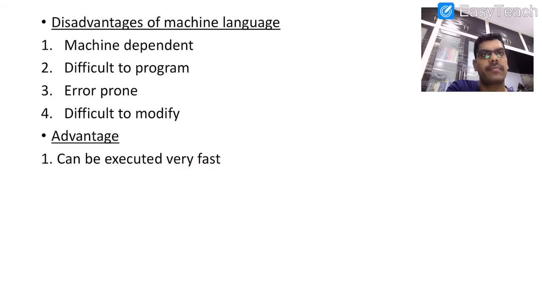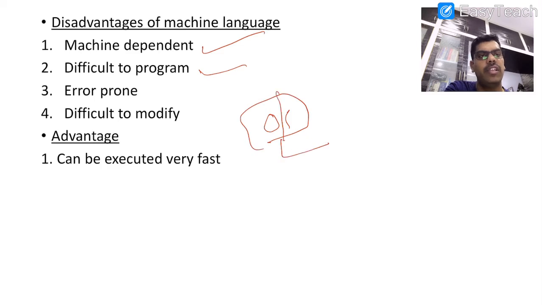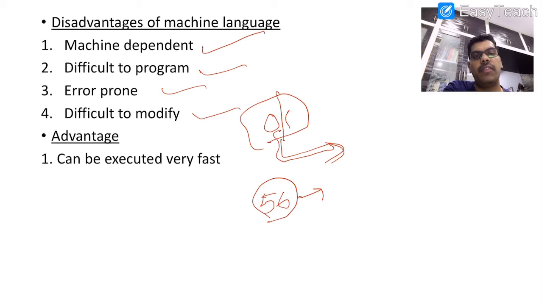And the disadvantage of machine language is that it is machine dependent and difficult to program. Why? Because only two characters, 0 and 1, are there. Using these two characters only we need to write the instructions. If the character set size is very high, then we can easily write the instructions. If the character set size is very small, then it is difficult to write the program. Yes or no? And it is error prone and difficult to modify.